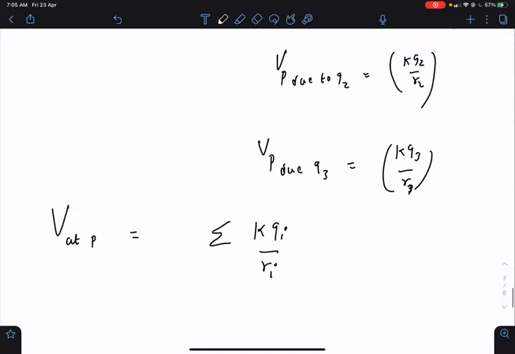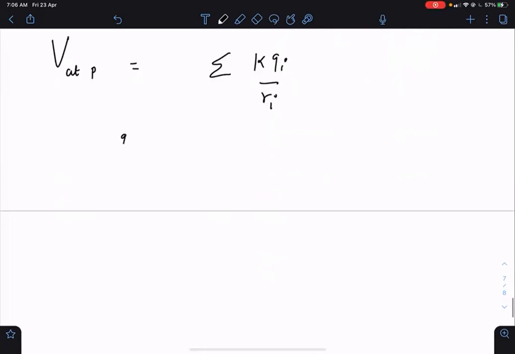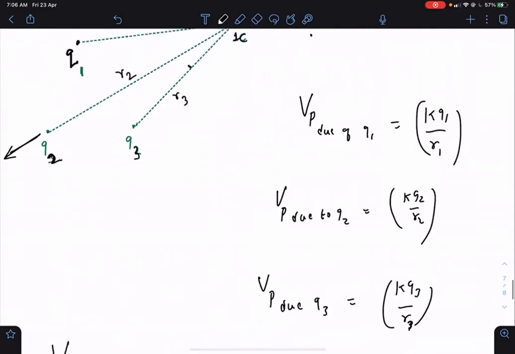And potential is a scalar quantity. You just need to add only the values. And by the way, you have to substitute the charge with sign here. Q has to be substituted with sign.